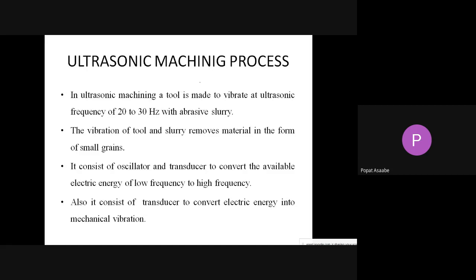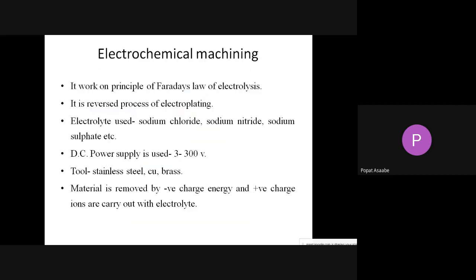Due to the vibration, the abrasive slurry particles hammer on the workpiece, and due to that hammering process it removes the material from the workpiece. Okay, but in this process,